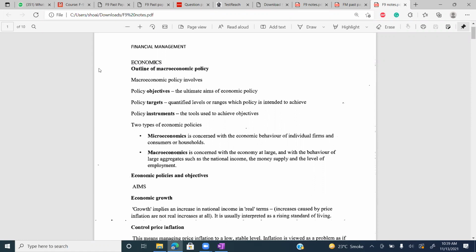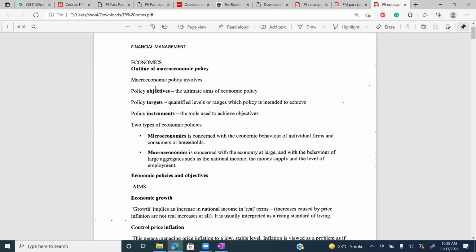So let's discuss a few pages today and a few pages by tomorrow. There are 10 pages on this economics area. I will send these notes through the WhatsApp group, and please try to read these 10 pages by today so that we can effectively discuss them by tomorrow.